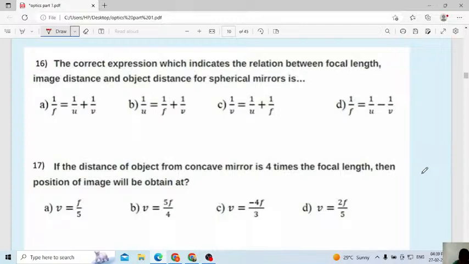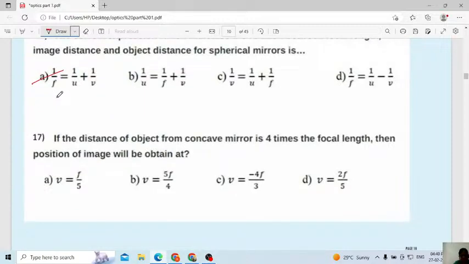Only one is answering. What about others? Okay, option 1 is the correct answer, the correct expression which indicates the relation between focal length, image distance and object distance of a spherical mirror.